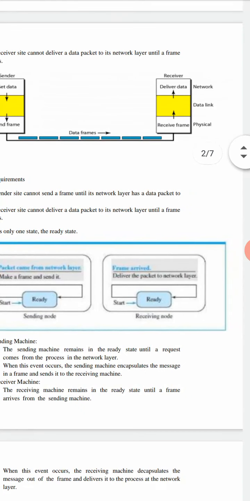Now we'll see the FSM of the receiver. Initially, the receiver machine will be at the ready state until the event occurs. The event is frame arrival from the sender. Once the event occurs, it will perform the action of decapsulating the packet from the frame and delivering it to the network layer. This is all about the simple protocol.